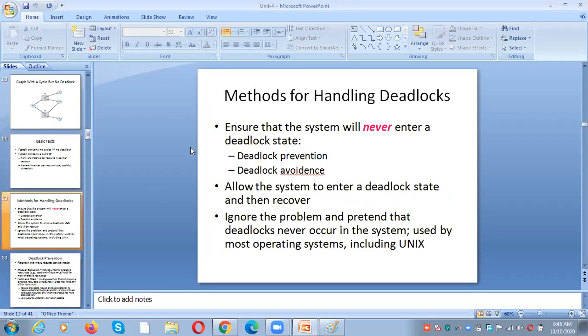Next, the methods for handling the deadlock. There are a total of 4 things we need to consider. First one is deadlock prevention, deadlock avoidance, recovery from the deadlock, and then ignore the problem and pretend that in our system there will never be a chance of getting a deadlock.